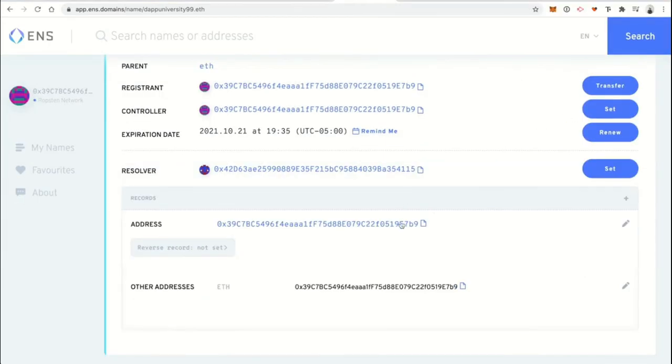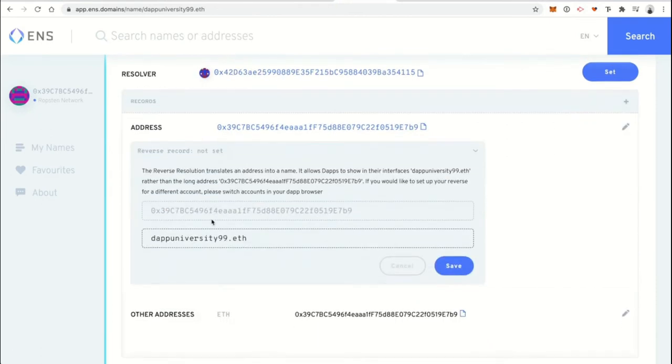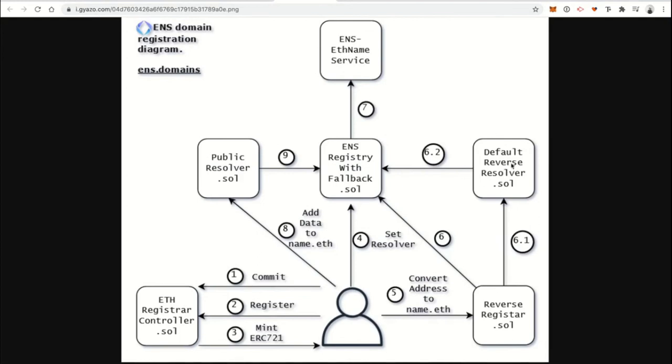Click confirm. And now what we want to do is actually turn DAP University 99 to point to this Ethereum address. Okay, so we're going to set reverse record. All right, so it's saying not set, but basically, if we click save here, it's going to point DAP University 99.eth to this. So based on our diagram that we saw earlier, that's how this reverse resolver works. So if you point to that Ethereum Name Service domain, then it's going to point to this address.